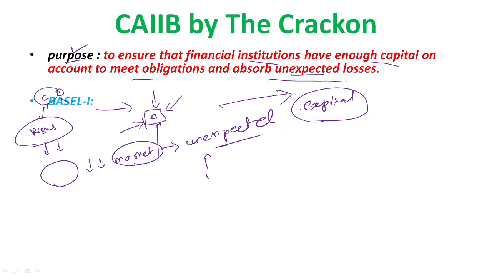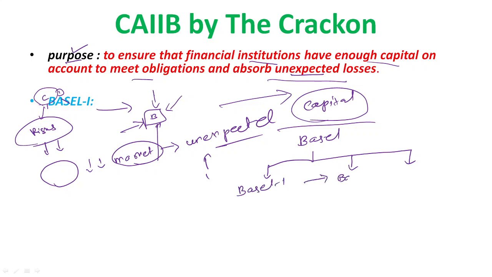So this is one. In the Basel we can divide like that. So Basel started with Basel 1, right? Next it was upgraded to Basel 2, and next some additions were made with respect to the situations, because situations are changing every time. The next upgradation is Basel 3. Right. So we can see these are the three pillars of the Basel, or the regulation of the banks, to meet the obligations and unexpected losses.